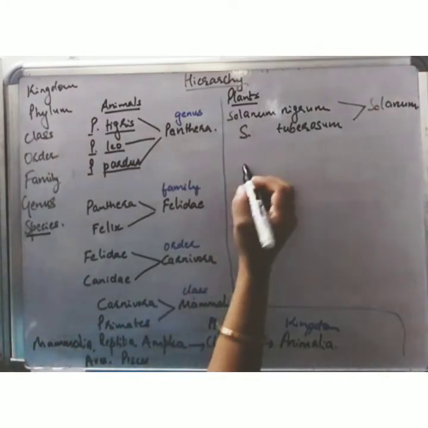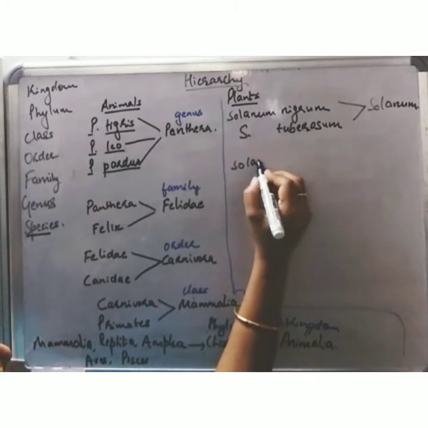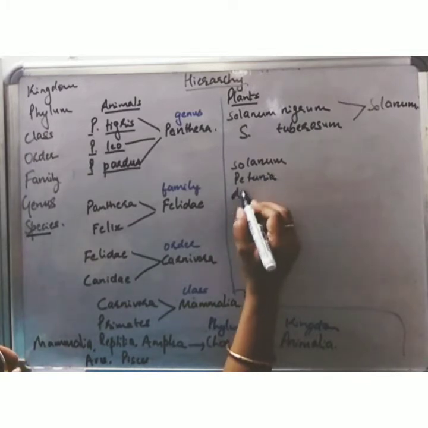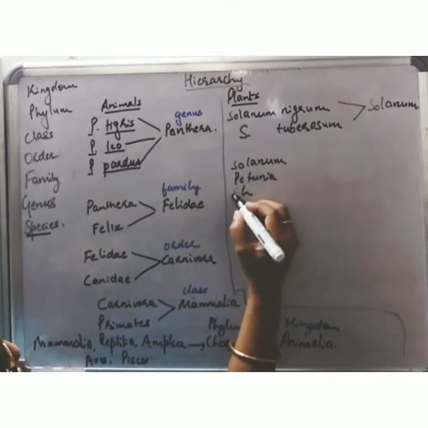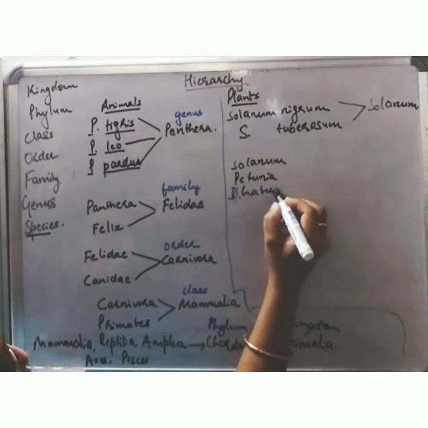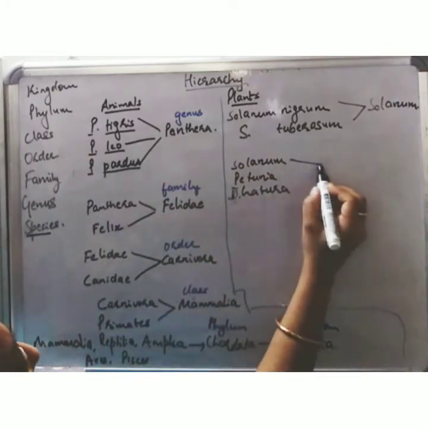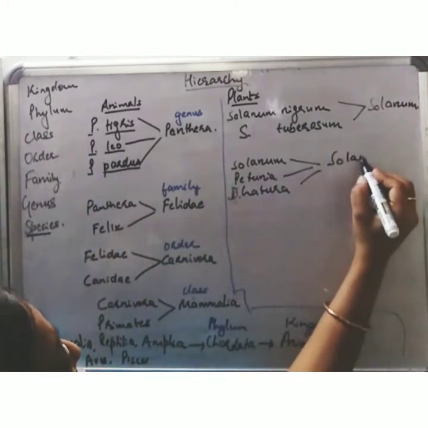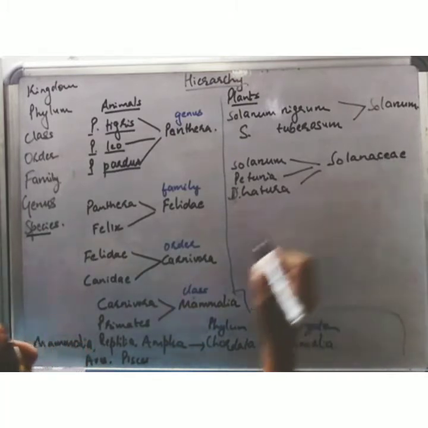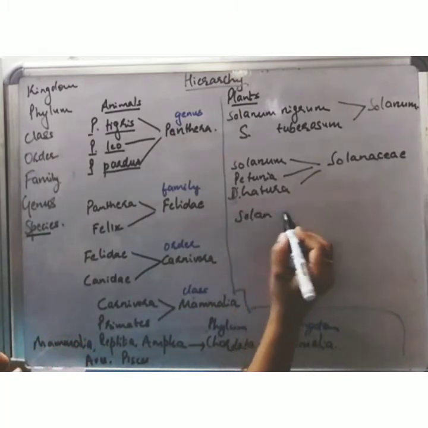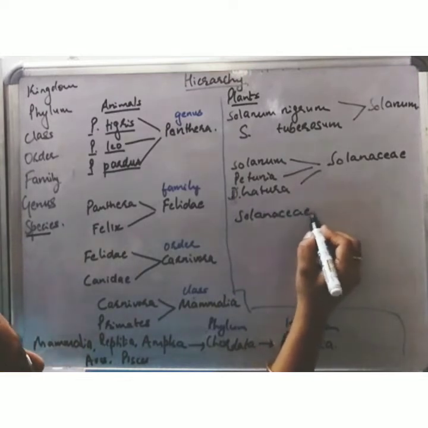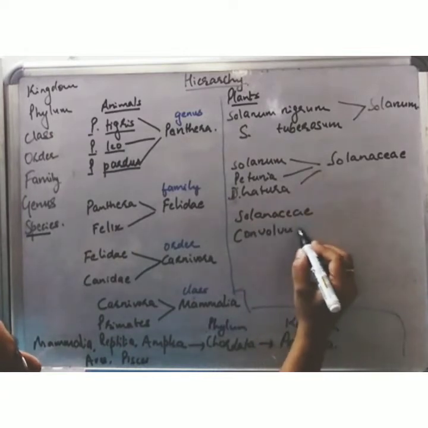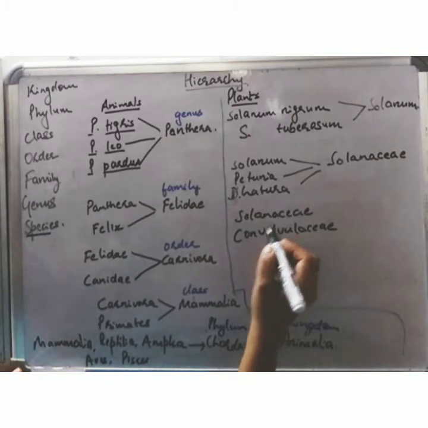The genus Solanum, along with genus Petunia and genus Dhatura. We write this with a capital. These three genera come under the family Solanaceae. Members of the Solanaceae, along with members of the family Convolvulaceae. There are many more members.